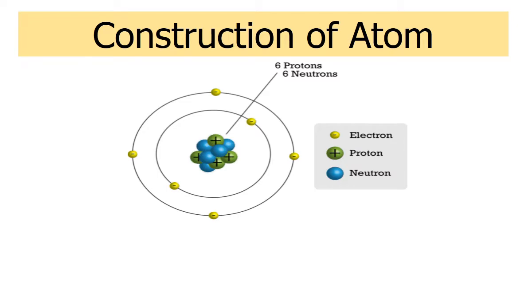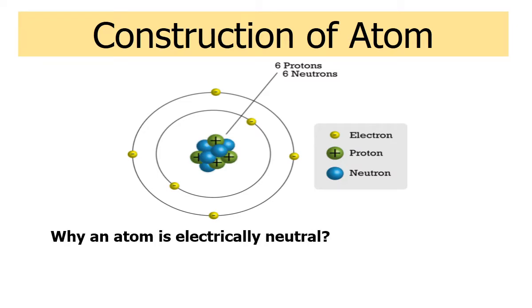Now let us discuss a question: why is an atom electrically neutral? An atom is electrically neutral because there are the same number of protons and electrons in an atom. Let us consider the carbon atom.